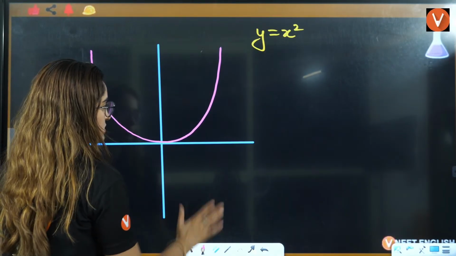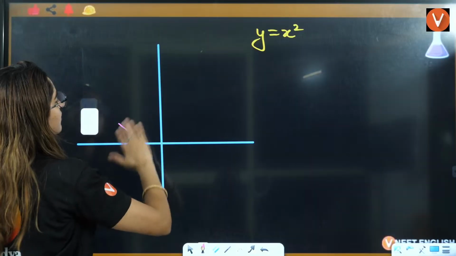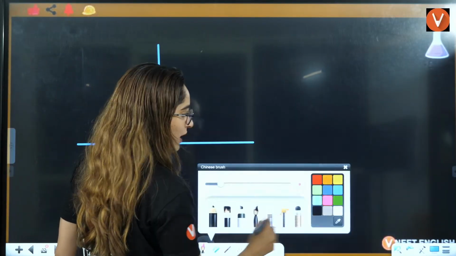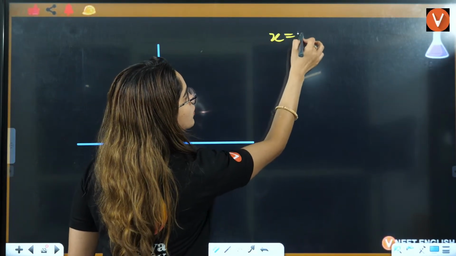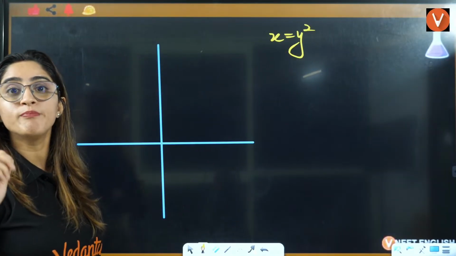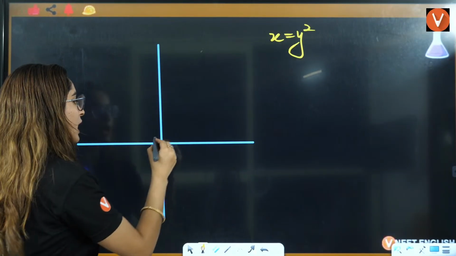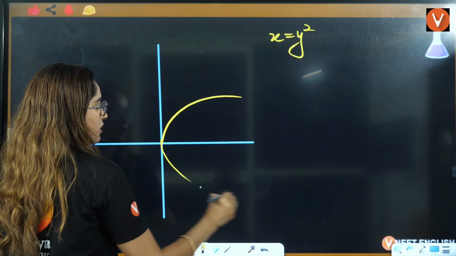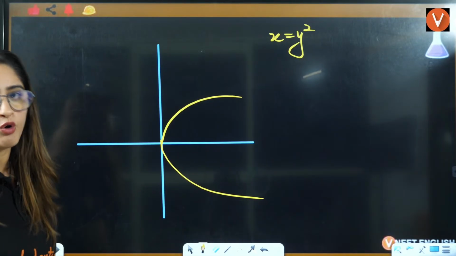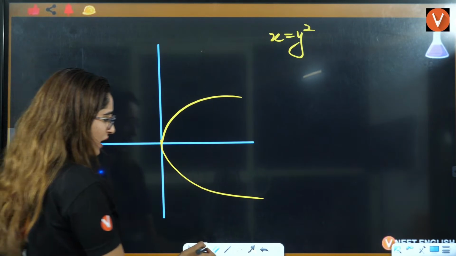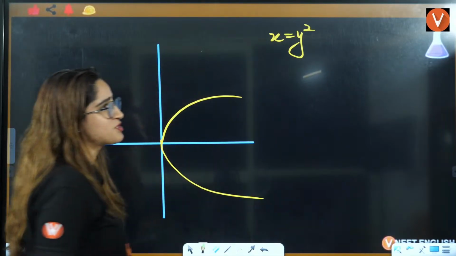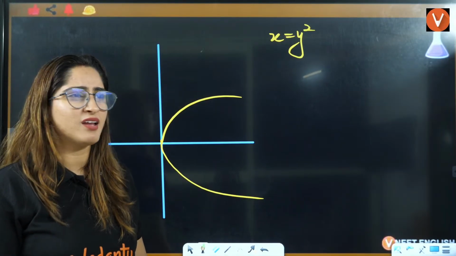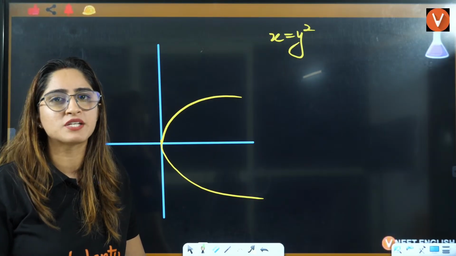Let's say you have x is equal to y square. Now the mouth of x is open, so that means it will be like this. I don't think you have any equation in chemistry which is like this. The rarest of rare equation is like this.